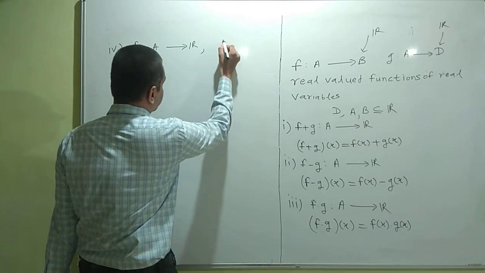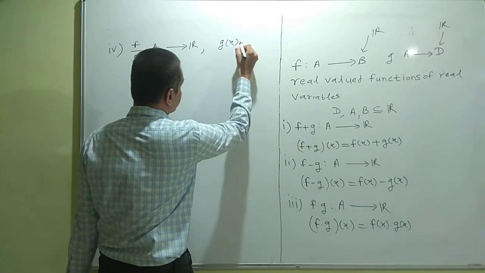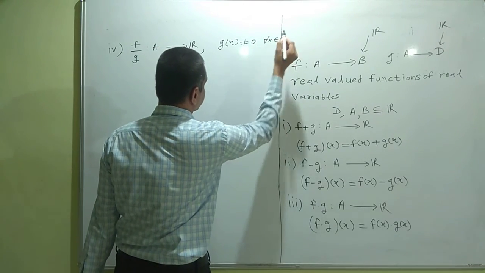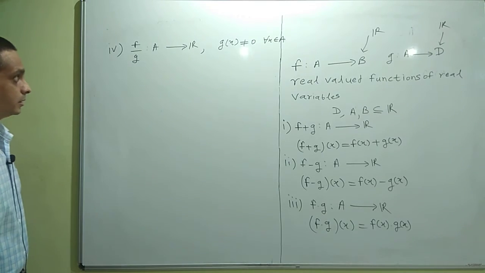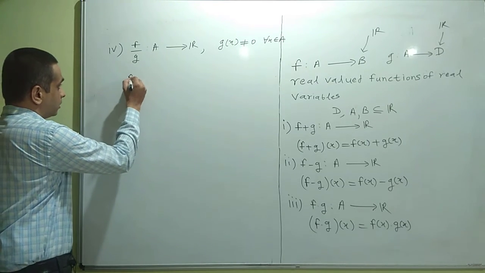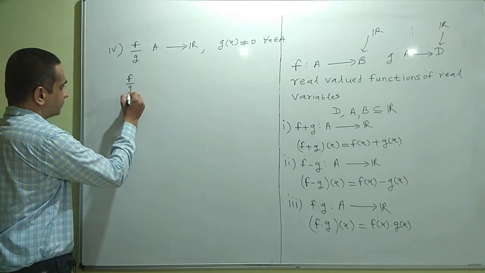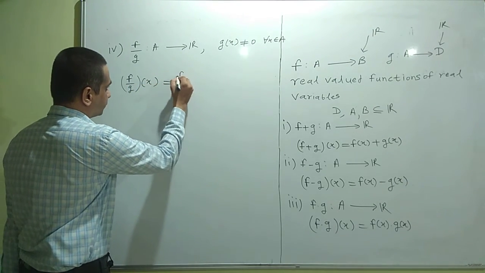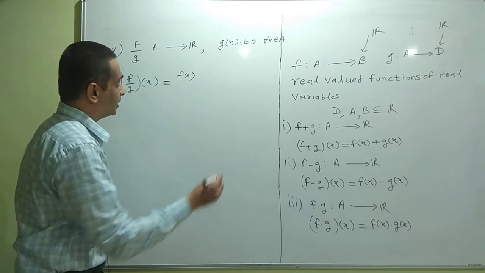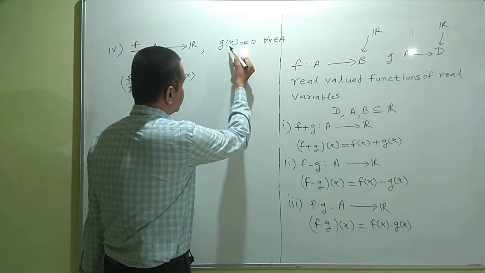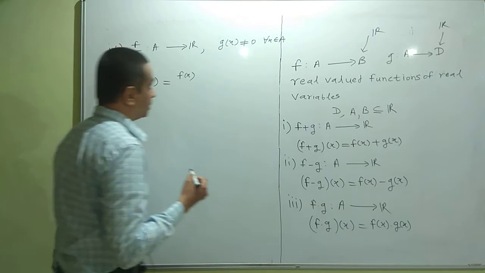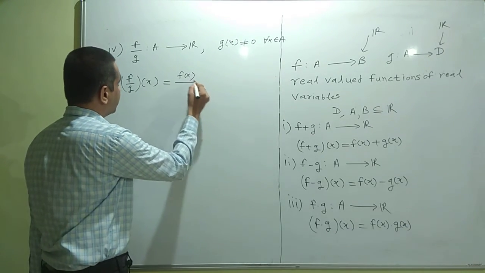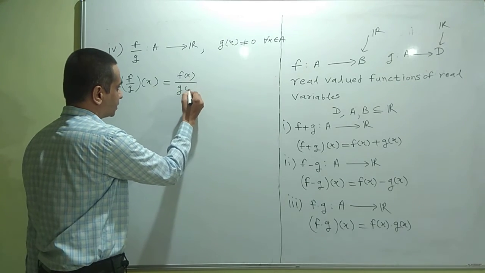The additional condition is that g(x) is non-zero for all x belonging to A. This is due to the fact that division by 0 is not possible. So we assume that every image of g is non-zero. Then we can define the function f by g from A to R as f(x) upon g(x).